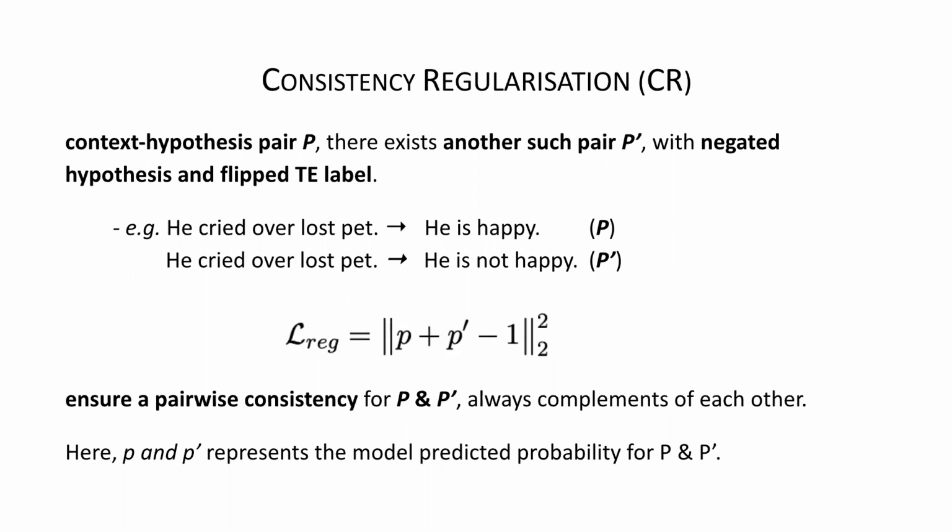So the idea is, if p and p dash represent the prediction probability of entailment by any textual entailment model, we can constrain that if one is 1, the other is 0, which is equivalent to saying p plus p dash minus 1 is close to 0, where p and p dash are the entailment probabilities of he's happy and he's not happy. So you can see they are complementary to each other. P should be equal to 1 minus p dash and vice versa. So we can use this constraint to make the model consistent. This is what we call consistency regularization, or CR.